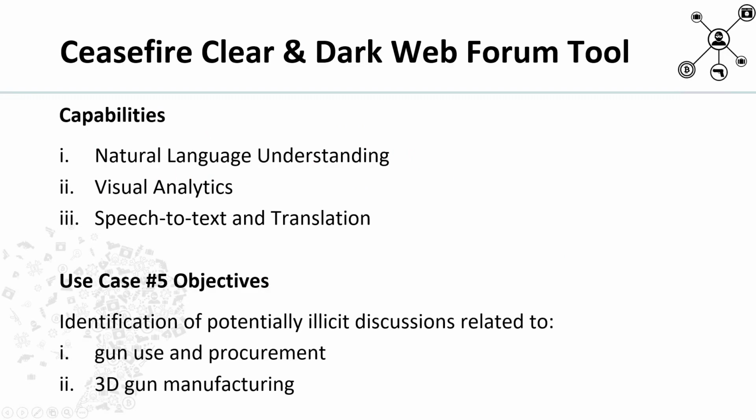In use case 5, our objective is to identify potentially illicit discussions related to gun procurement and 3D gun manufacturing. Our application operates by systematically scanning internet forums, both on the clear and dark web, to gather and analyze conversations surrounding unlawful weapon activities. This scanning process is not directly visible to the user.